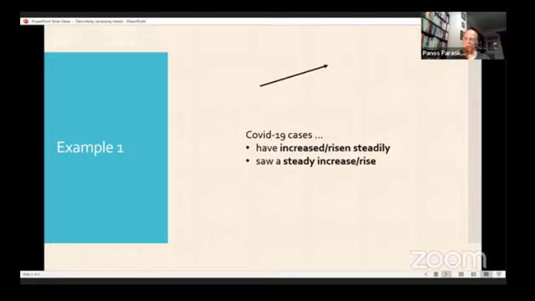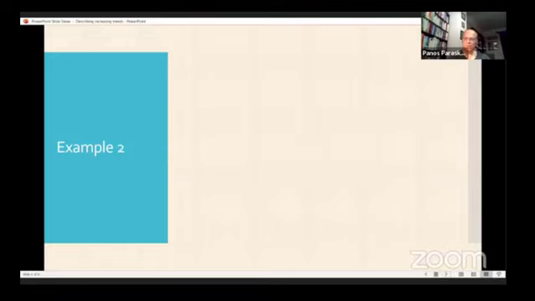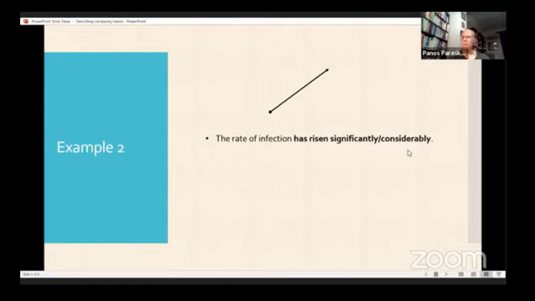Now, a second example where we have a bigger increase, like this. We can say, for example, the rate of infection has risen significantly or considerably, or has increased, it has grown, and so on. Or we could use a noun, and we could say something like, there has been a significant or considerable rise in the rate of infection.